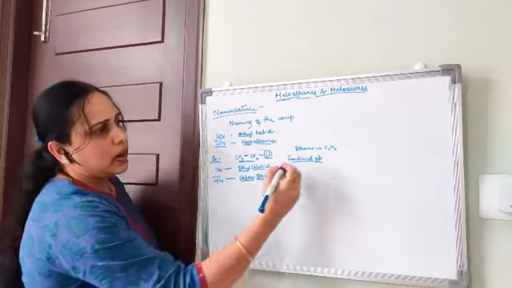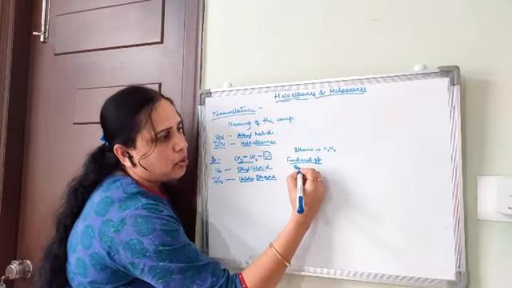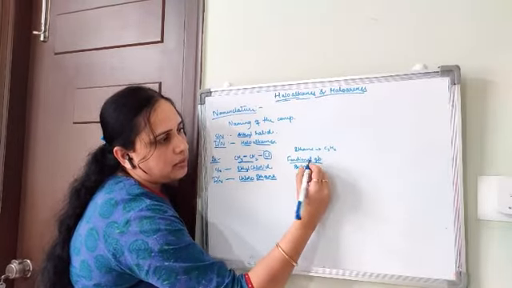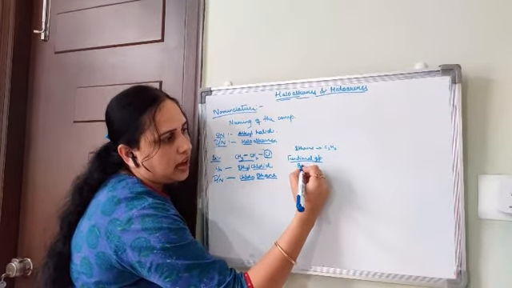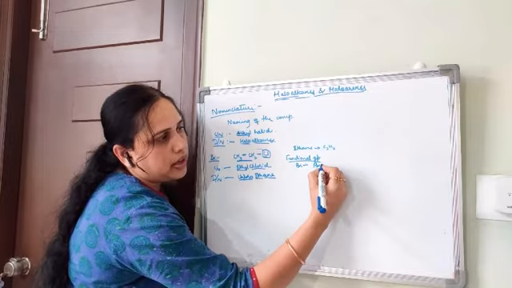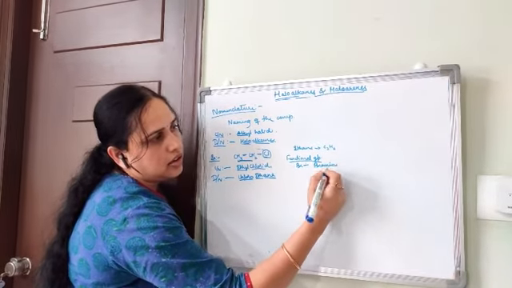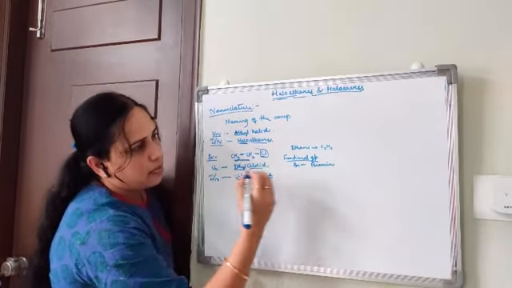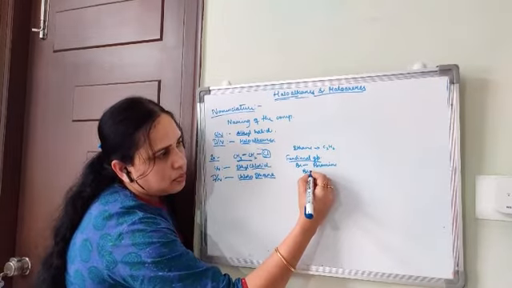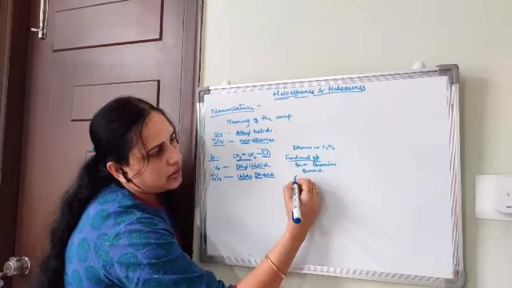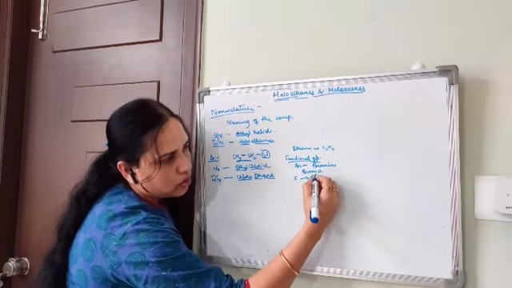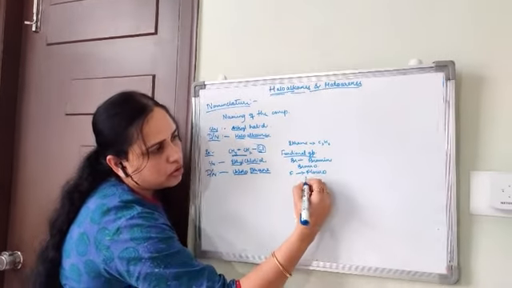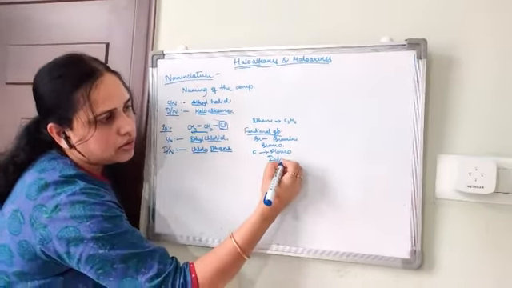Right. Chloro, bromine: Br indicates bromine. In the IUPAC name we use bromo, and F indicates fluoro, and iodo, right?